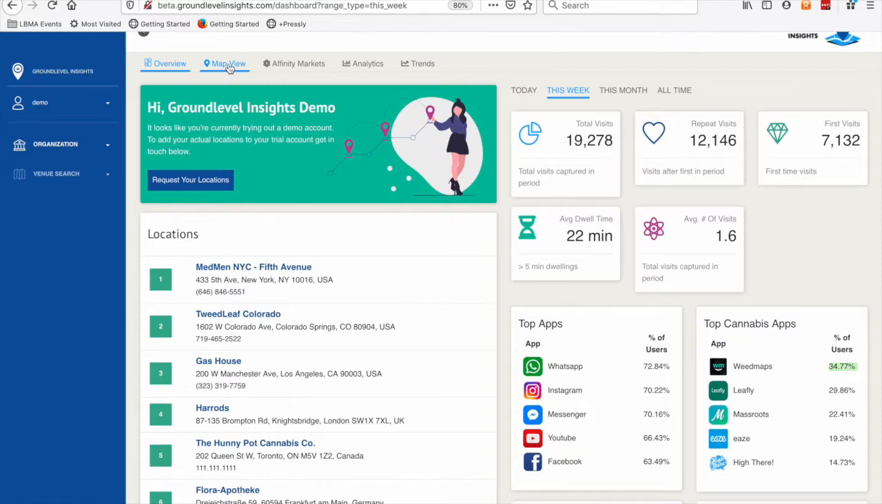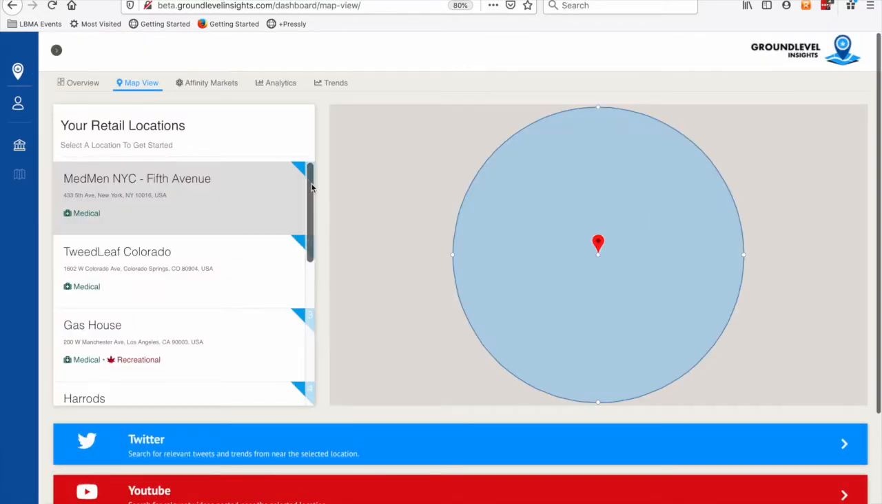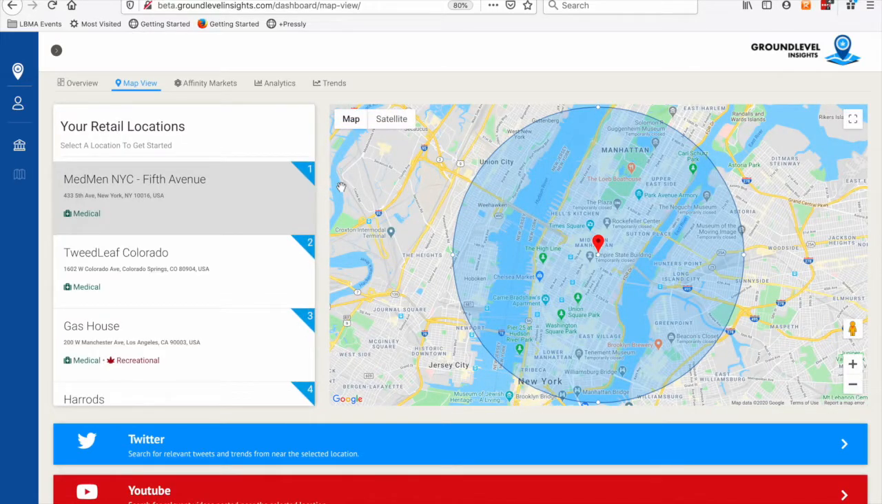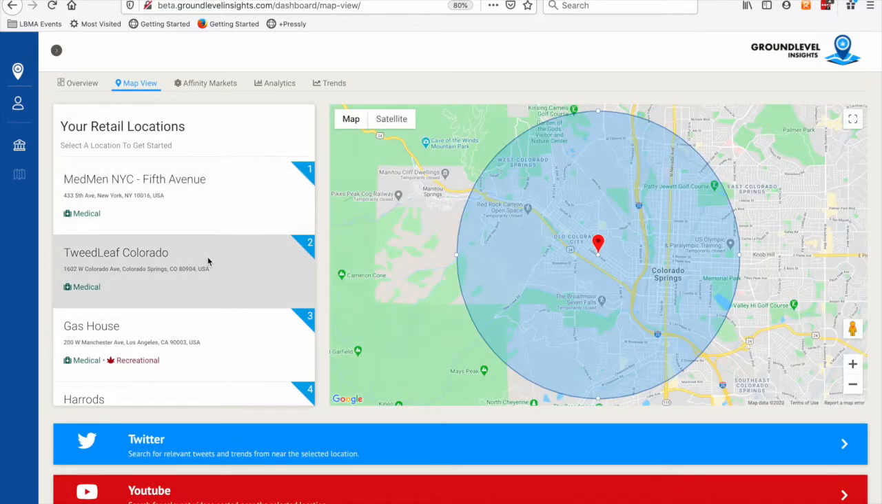The second part of the platform is what we call Map View. And Map View is a way to further drill down into any one of your stores. So I'll just pick Tweedleaf here in Colorado. And what we do is we pull it up on the map, and then we draw a circle or radius around it, what we call in location language a geofence. And we default that to 5 kilometers or 2 miles, and it can be customized, made smaller or bigger from a settings perspective.